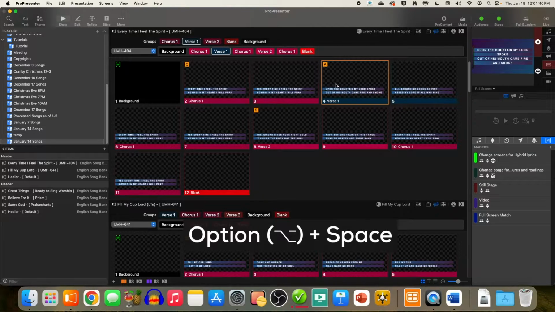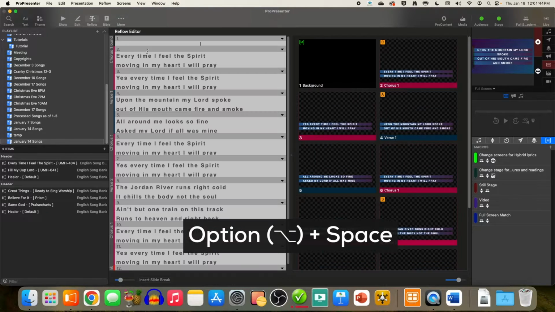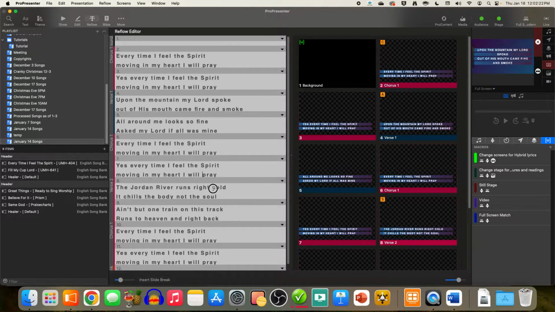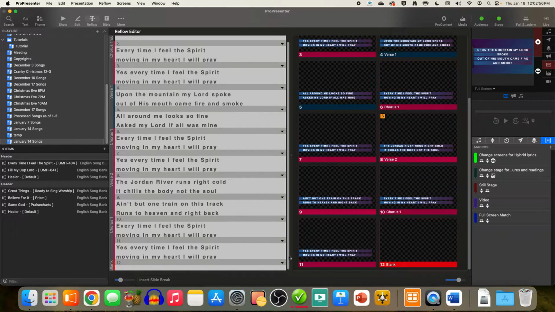The quick and dirty way is just basically between the last two words on every line, just do that. So option space. The other thing to do is the reflow editor is based on the arrangement, so the chorus is going to show up twice, so I don't have to do the second chorus. See, it says chorus 1 there and chorus 1 there. I don't have to edit the second occurrence of the chorus, and that's the end.